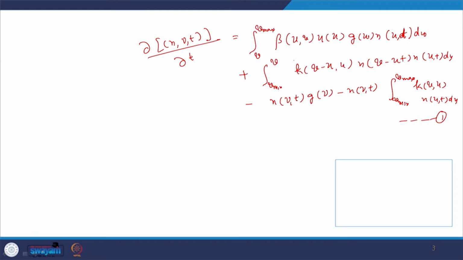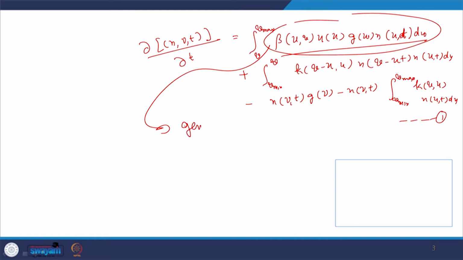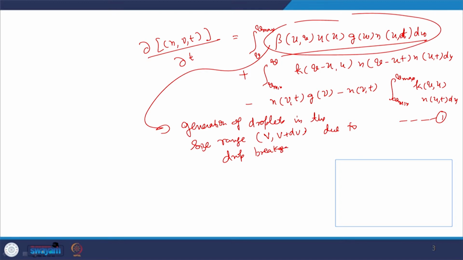Now the first term on the right hand side of this equation represents the generation of droplets in the size range v plus dv due to drop breakage. Drop breakage sometimes plays a very vital role in deciding the fate of a polymeric system.